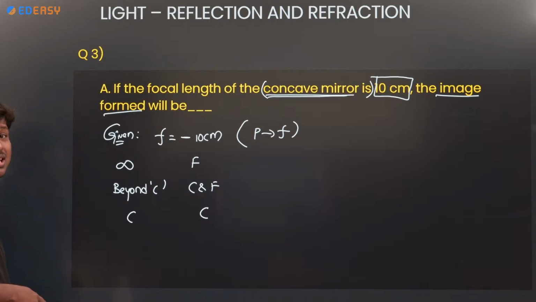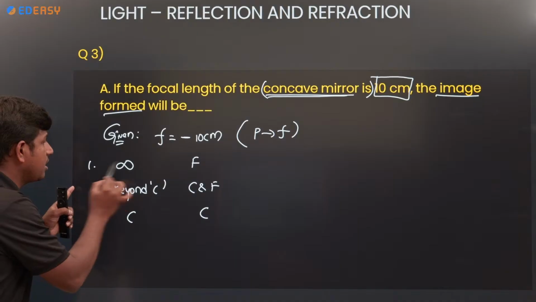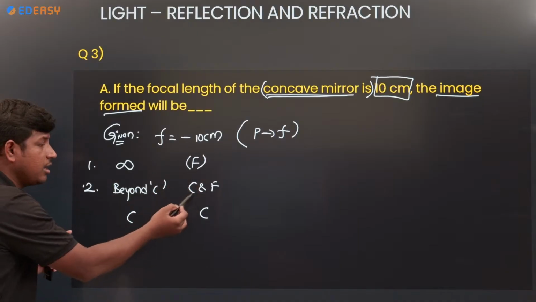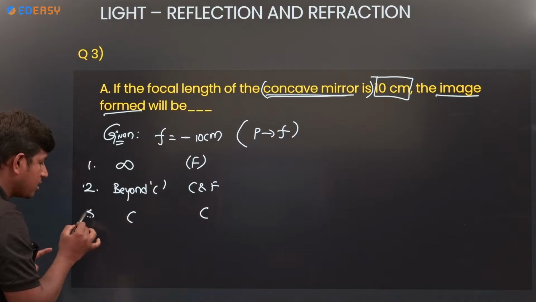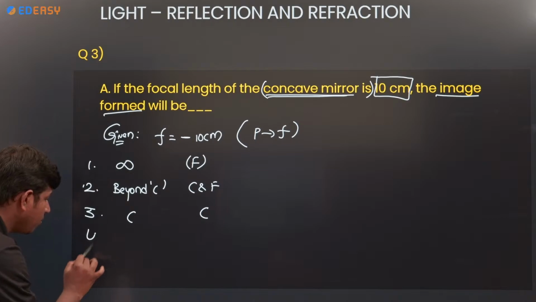Remember these three cases. Now tell me cases 4, 5, 6.